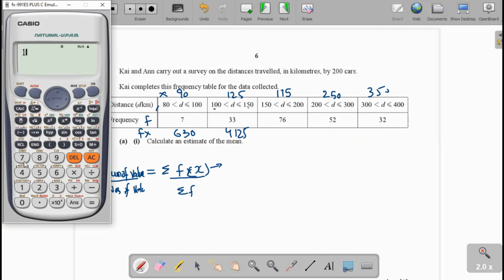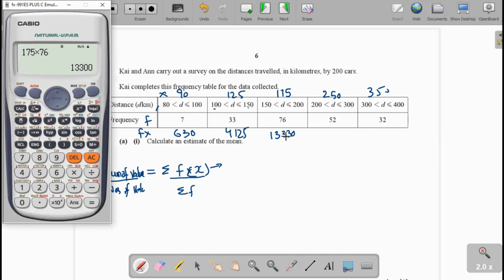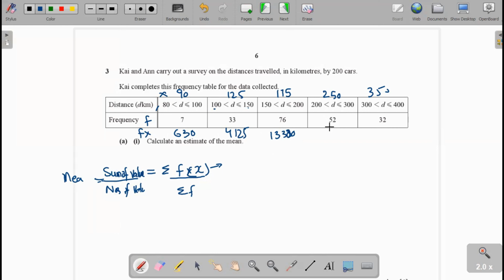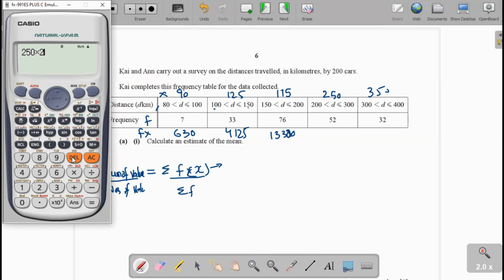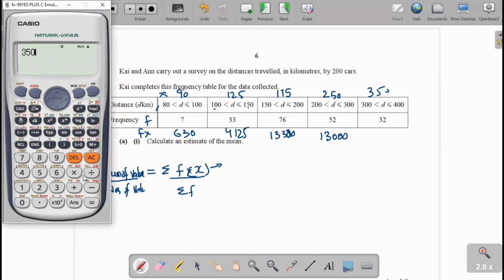Next, 175 multiply 76, the answer is 13,300. Sorry, this is 13,300. Next is 250 multiply 52. We get 13,000. Next is 350 multiply 32. The answer is 11,200.